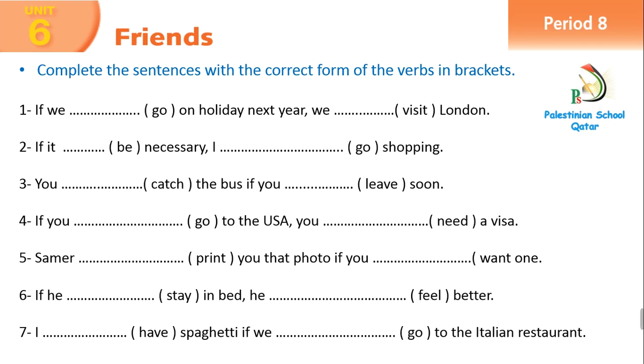Complete the sentences with the correct form of the verbs in brackets. And this is homework, everybody, but I will do some of them for you. Number 1. If we go on holiday next year, we visit London. We have if at the first part of the sentence, and after if we have present simple. So if we go on holiday next year, the second part, what we have, we will visit London.